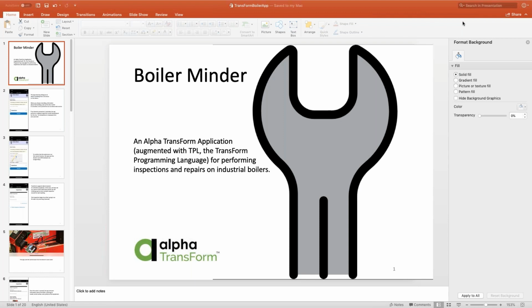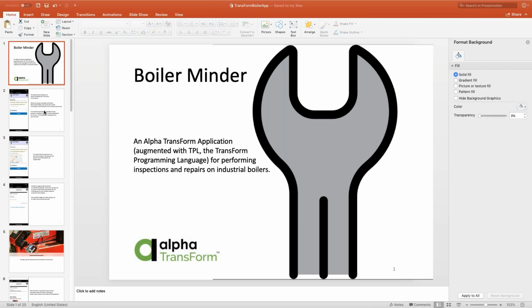Boiler Minder. Boiler Minder is an application that, if you can imagine, is used for service technicians who service industrial boilers. And basically, it's there to help them keep track of the jobs that they're working on, keep track of the equipment that they're inspecting. It provides them checklists, it provides them information. There's a whole bunch of details to it. And I'm going to show you basically all of its functionality starting right now.